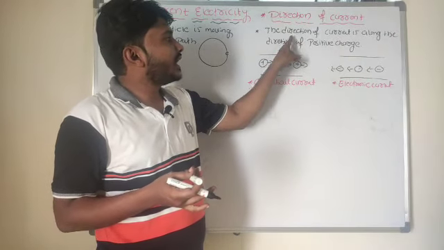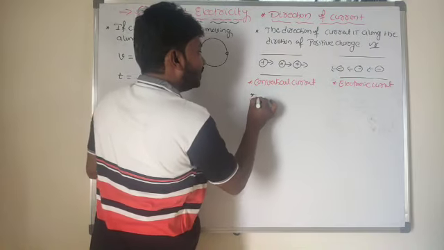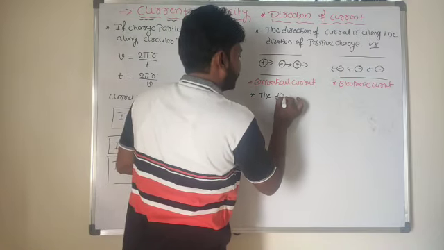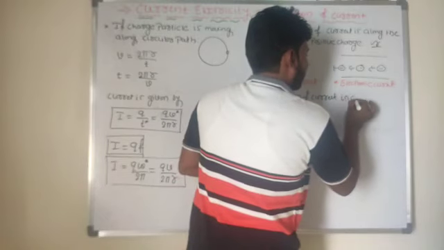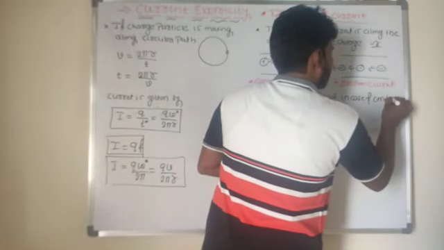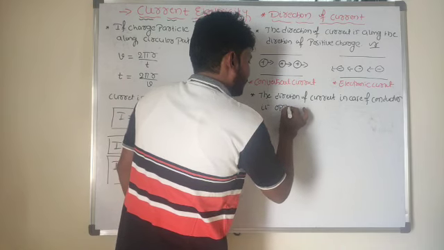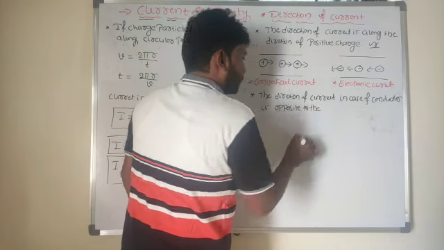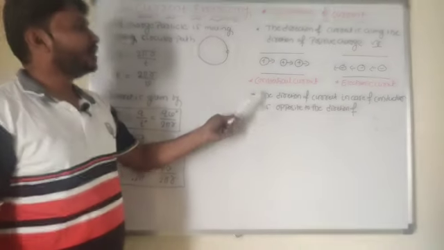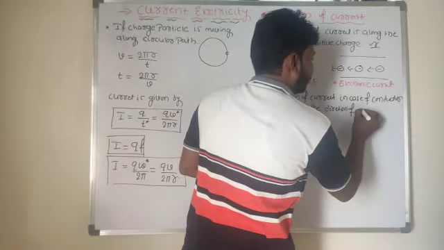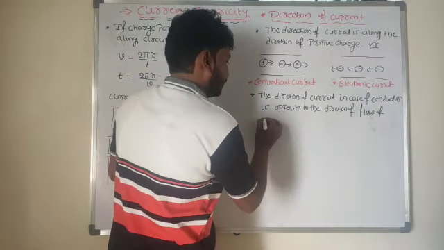So in a conductor, the direction of current is opposite to the direction of flow of negative charge, that is, opposite to the direction of flow of electrons.